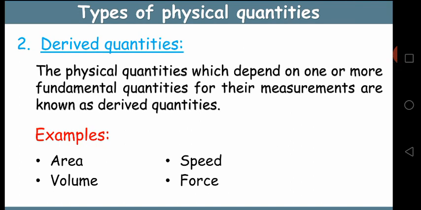Okay, second one is derived quantities. These are the quantities which depend on one or more fundamental quantities for their measurement. Example, area, volume, speed and force. What are the units for area? Meter square. Definitely, meter into meter makes meter square. This is not a fundamental quantity. We require two fundamental quantities to describe area. For example, volume. Units of volume, meter cube. Meter, meter, meter. We require three physical quantities here.